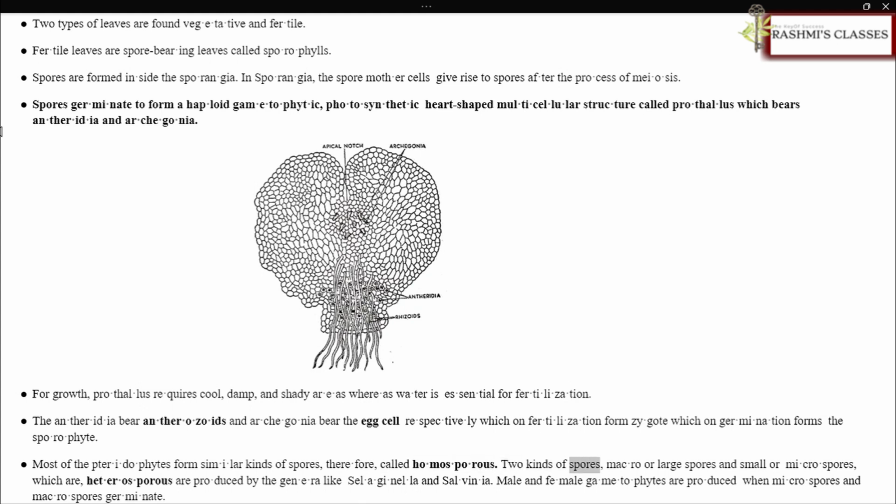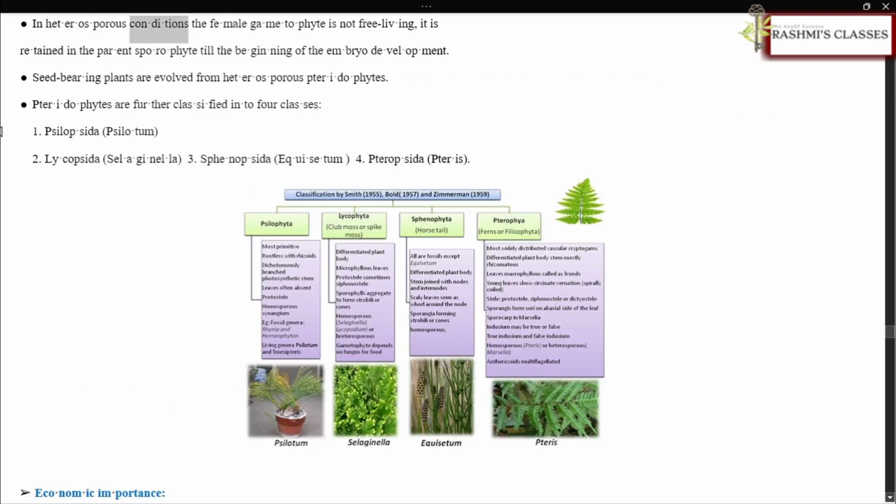Two kinds of spores, macro or large spores and small or microspores, which are heterosporous, are produced by genera like Selaginella and Salvinia. Male and female gametophytes are produced when microspores and macrospores germinate. In heterosporous conditions the female gametophyte is not free-living, it is retained in the parent sporophyte till the beginning of the embryo development. Seed-bearing plants are evolved from heterosporous pteridophytes.